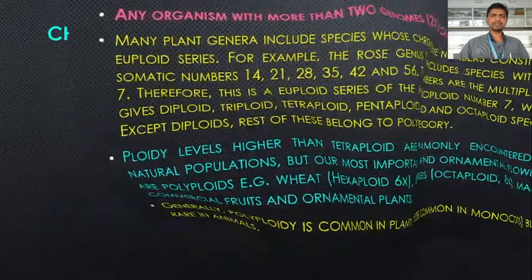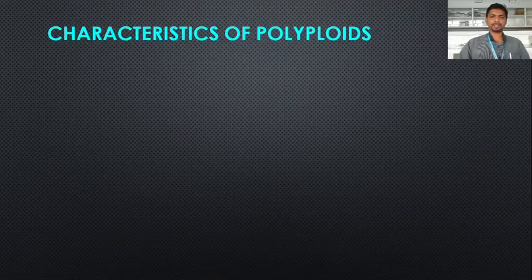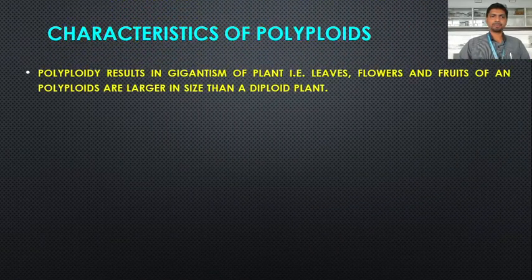Okay, now the characteristics of the polyploids. Polyploidy results in giantism of the plant, that is, leaves, flowers and fruits of polyploids are larger in size than those of a diploid plant, because polyploids consist of more than 2 sets of chromosomes. Poly means many, so many genome units are present in polyploids, which results in increasing the size of the plant organs.